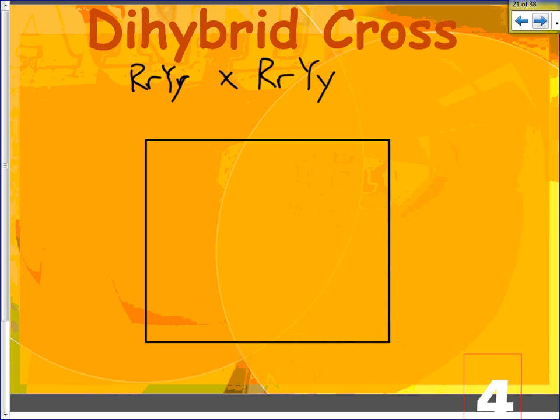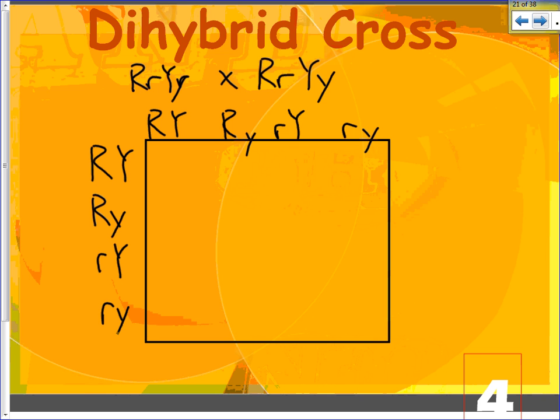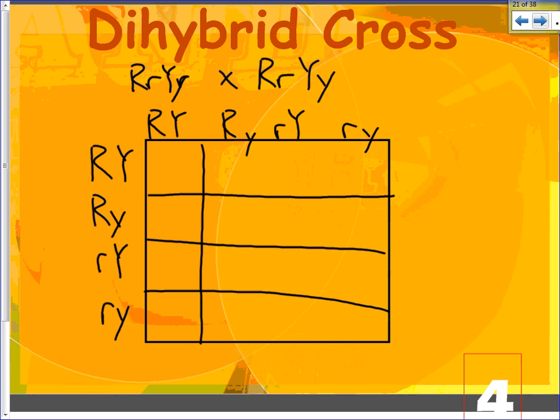Okay, so we've calculated out that we have 4 possible gametes. Again, I put the parents on the sides. Now, if we look at this dihybrid cross and this Punnett square, we no longer have 4 squares to work with. We've got a much larger one. A couple rules. I'll do the first line and then I'd like you to pause the podcast and try to fill in the rest. Start with one letter first.